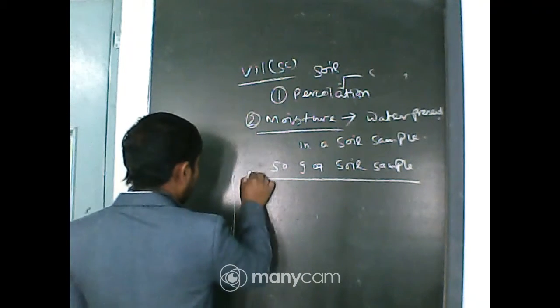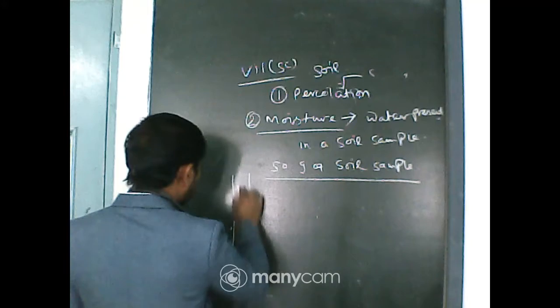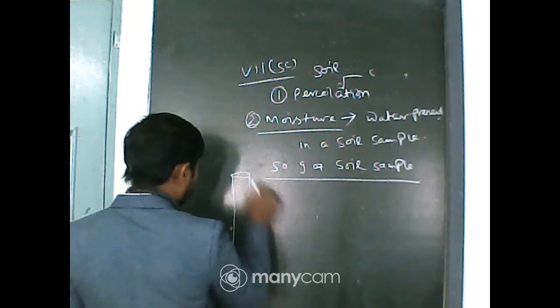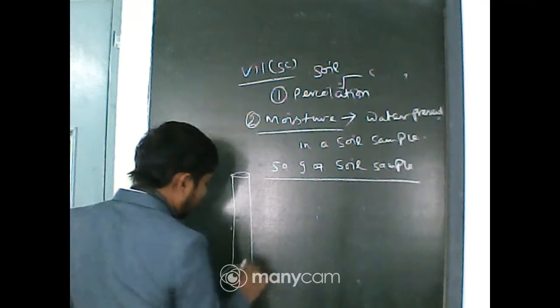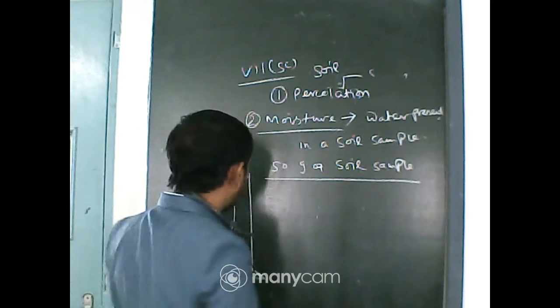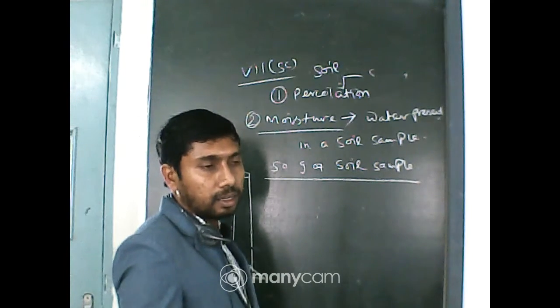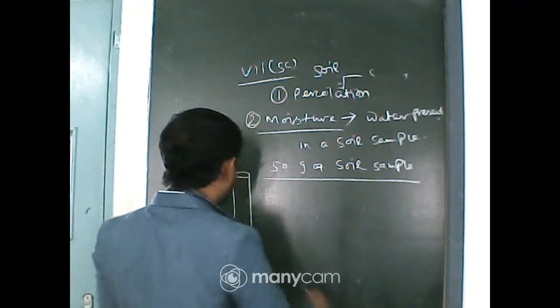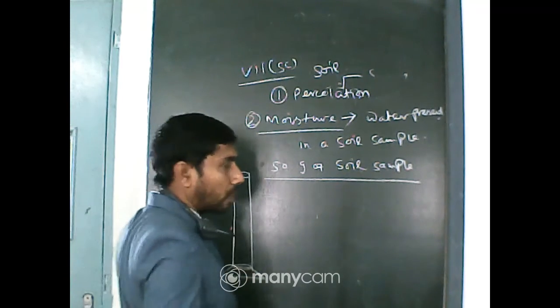What is a measuring cylinder? A measuring cylinder is a hollow glass tube. It comes in different capacities, such as 10 ml, 100 ml, 500 ml and 1 liter. These are made of plastic and also of glass.